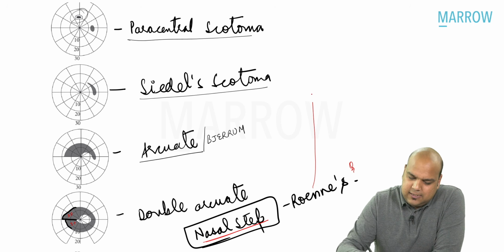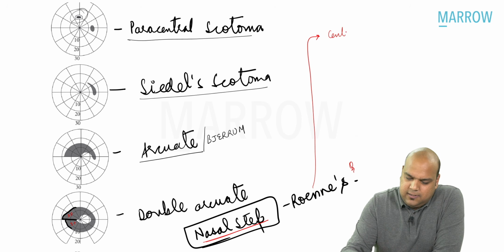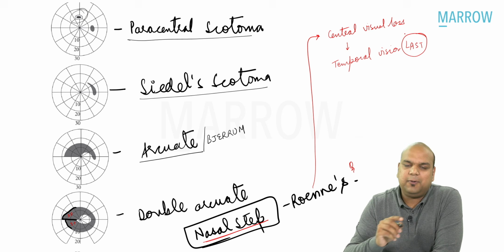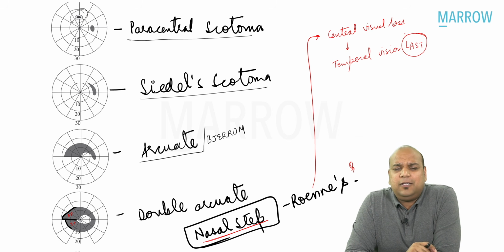After Roenne's nasal step defect, everybody, what occurs? Central visual loss. But central visual loss is not the last, everybody. The last to be lost is temporal vision. I hope we remember these simple facts about glaucoma, everybody. Last to be lost, everybody. Yes, and that's your quick lowdown on this simple question.